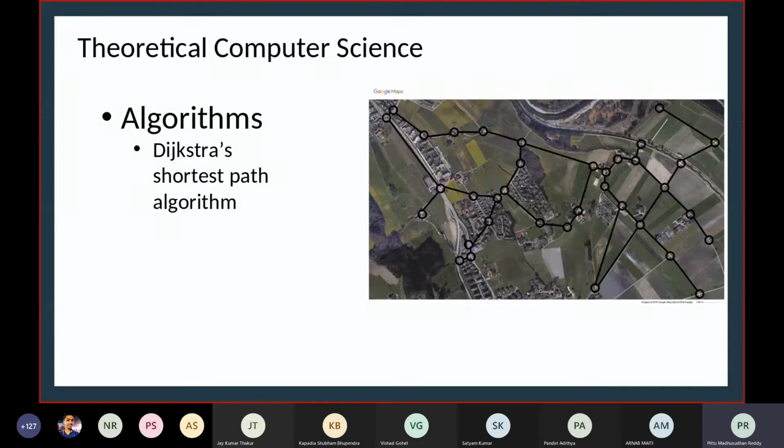You will get to know this when you take the PDS course, but you won't go that deep in PDS. Interested students can look into algorithms, time complexity, and so on. So one of the main parts of theoretical computer science is algorithms.